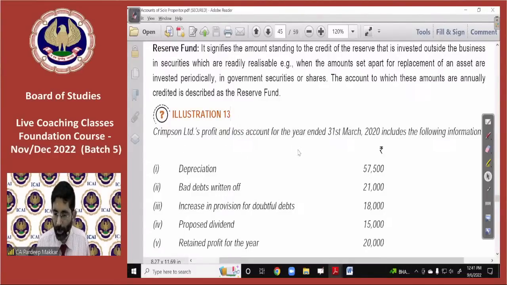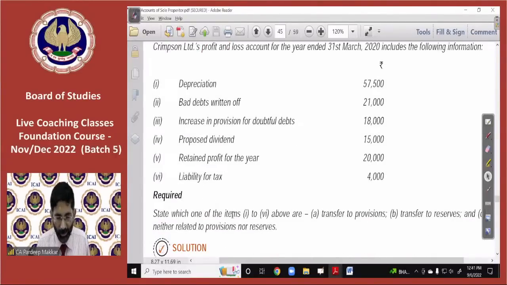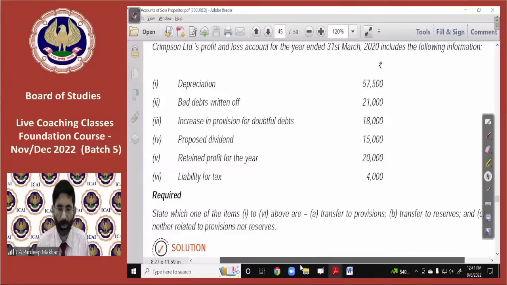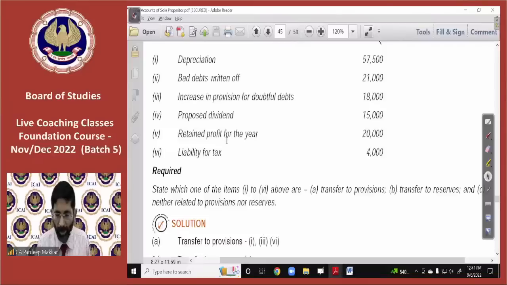Crimson Limited profit and loss account is given to you. Which of the items first to sixth above are transferred to provisions, transferred to reserves, and neither related to provision nor reserves. First of all, a provision is any loss which we are expecting in future.